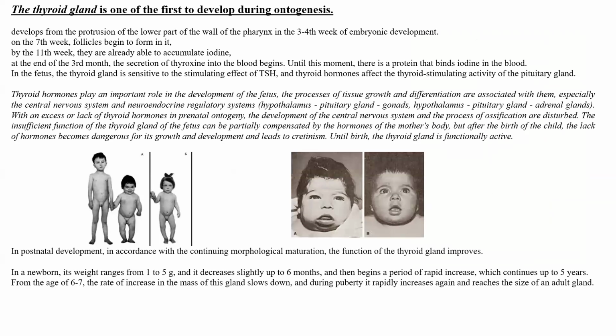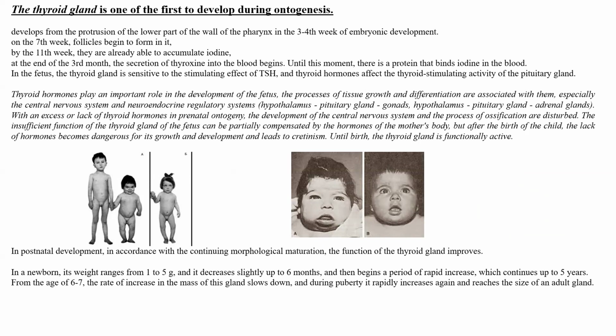The thyroid gland is one of the first main glands to develop during ontogenesis. When we talk about the thyroid gland, before we were talking about thyroid stimulating hormone, so it's about the work of the hypothalamus and pituitary gland. Now we are talking directly about the thyroid gland. This gland develops from the lower part of the wall of the pharynx